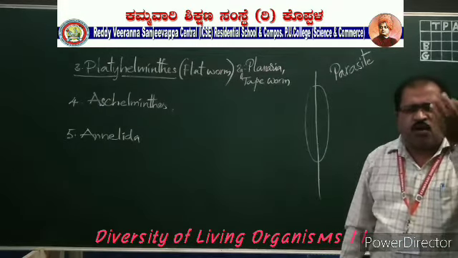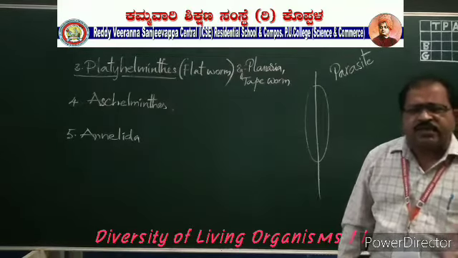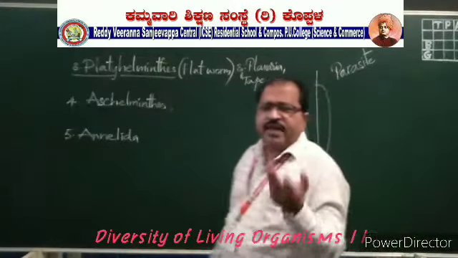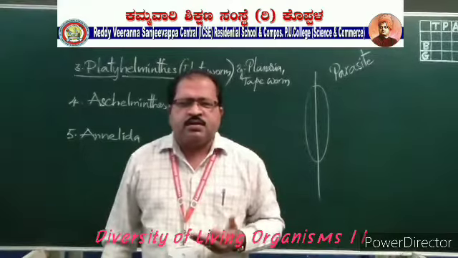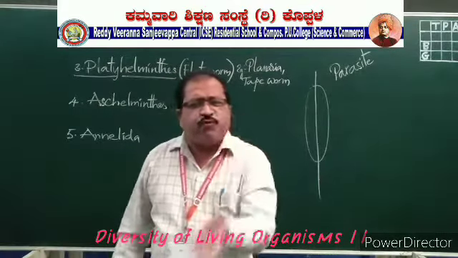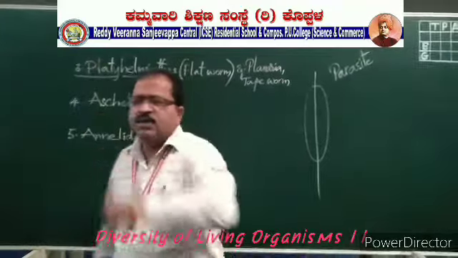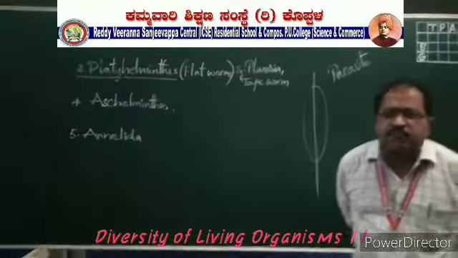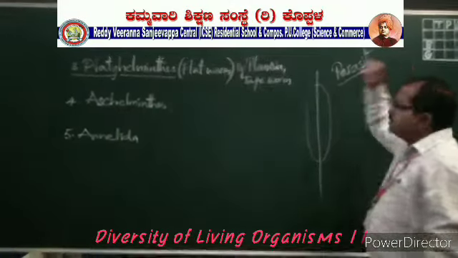That means these are small animals which take shelter in the body of higher grade animals. They take the shelter and food from the higher grade animals, and they finally kill that host body, that organism where they are taking the shelter and food. That is the characteristic of a parasite.